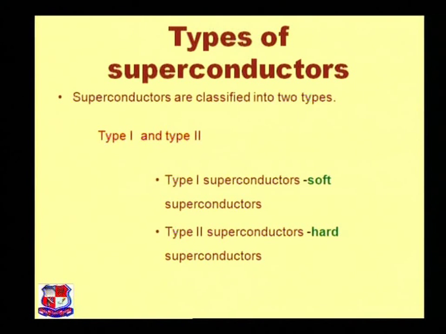There are two types of superconducting material, type 1 and type 2. Type 1 superconducting material is also called soft superconductors, and type 2 superconducting material is also called hard superconductors. Now, first we explain the type 1 superconducting material.